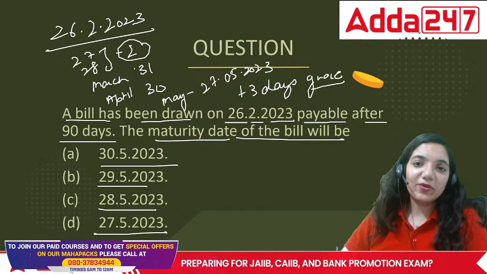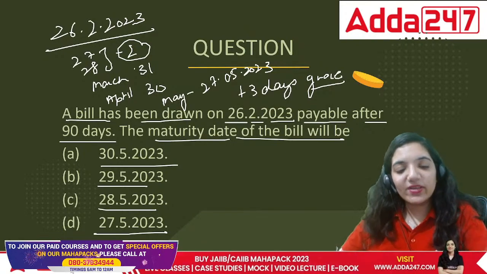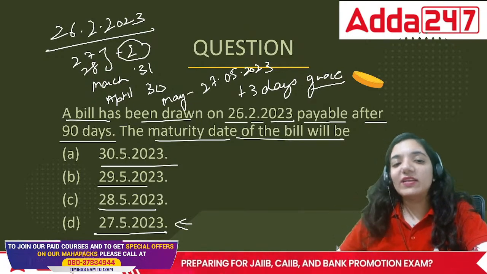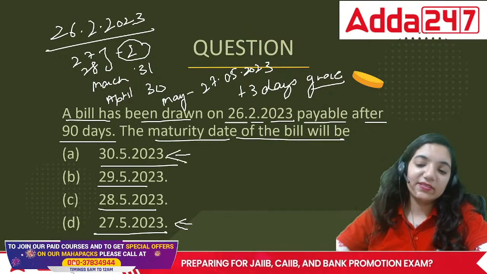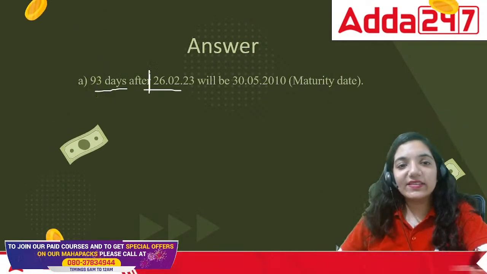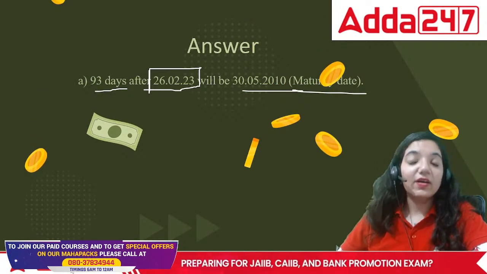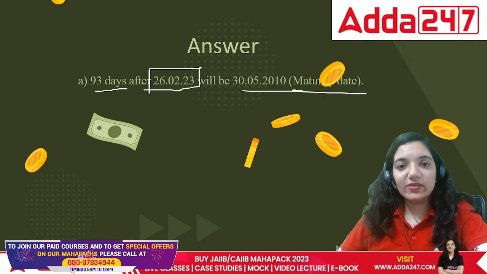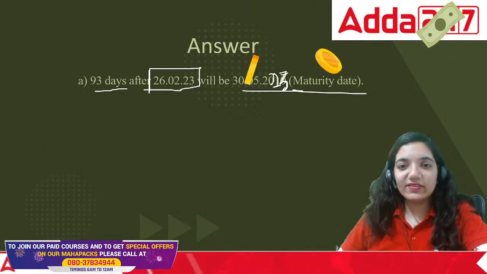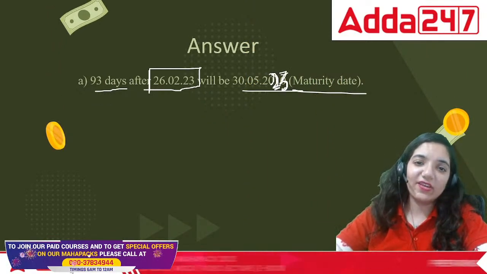30/5/2023 is the correct answer. 29th, 28th, or 27th. See, 27th is the date on which 90 days are being covered, but the due date of the bill is 30th. The correct answer is 93 days after 26/2/2023, which will be 30th of May 2023. Now moving on to the next question.